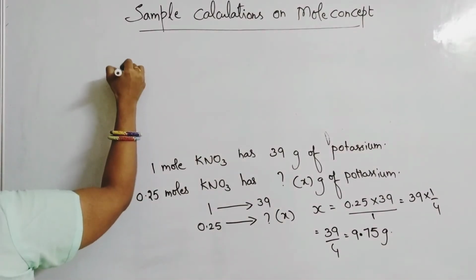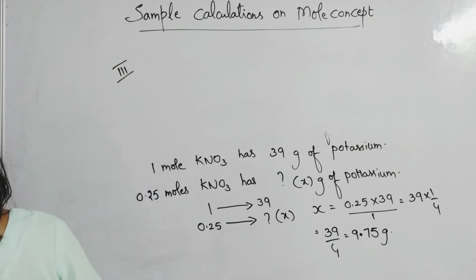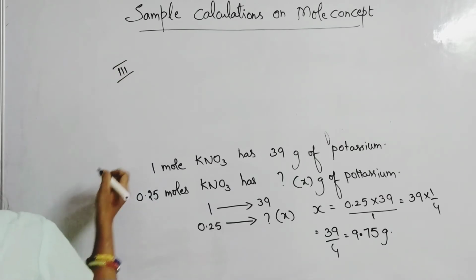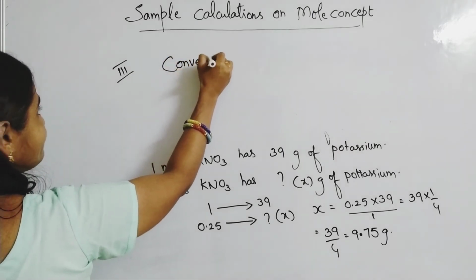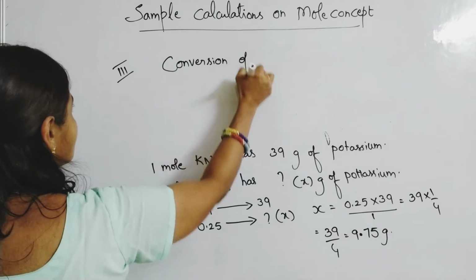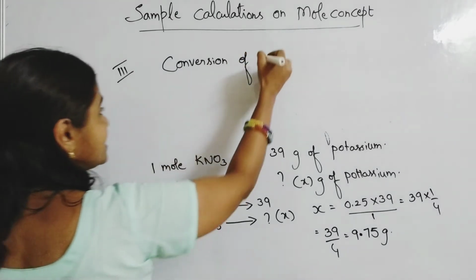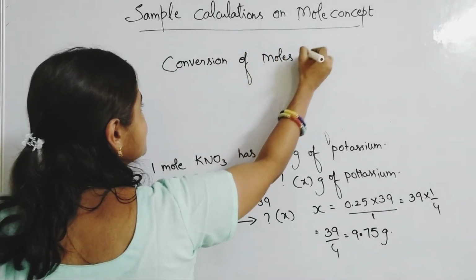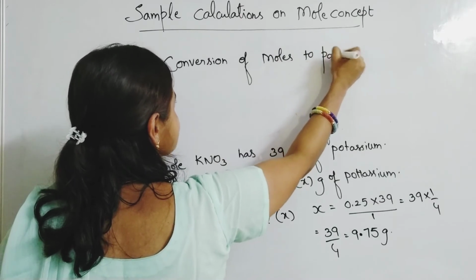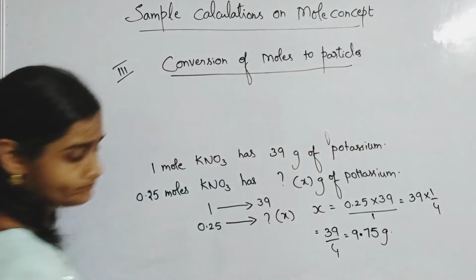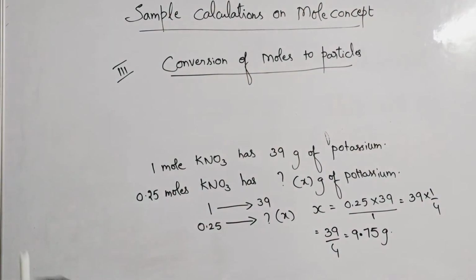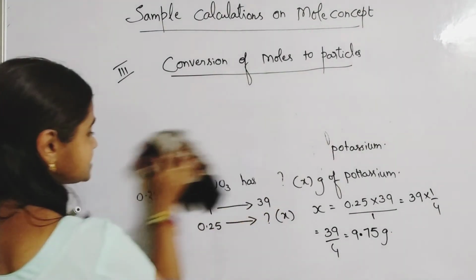So the third type of conversion is what? Conversion of moles to particles. We'll see one or two examples based on this type of conversion.